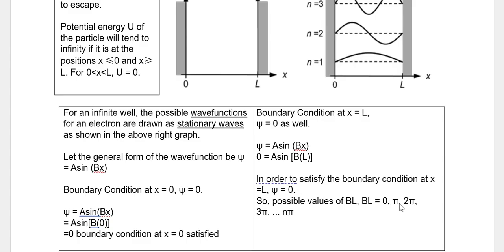Or BL equal pi, because sine pi gives you 0. Again, sine 2 pi is again 0. So BL can be any of these numbers. BL can be any n pi.